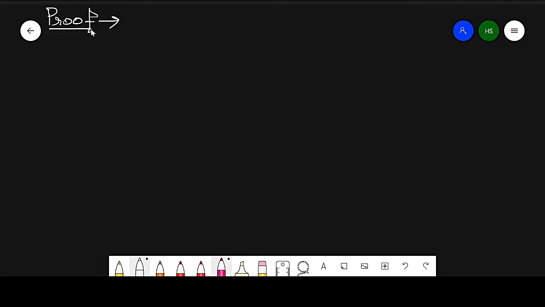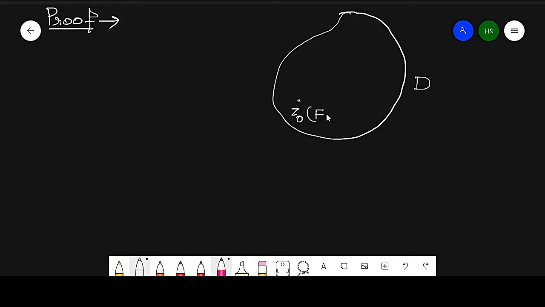Suppose this is some domain D in which the function is continuous, and this is some z naught, which is a fixed point in this domain. This is a fixed point, and this is z, which is a variable.